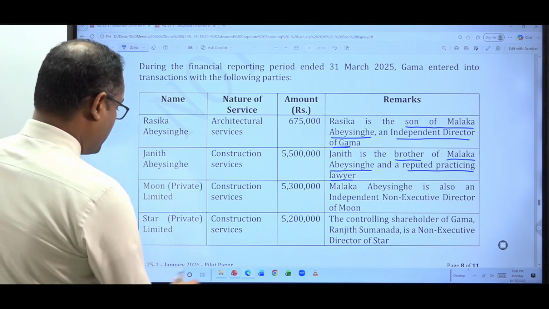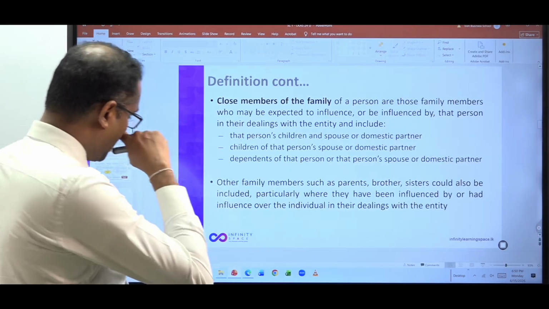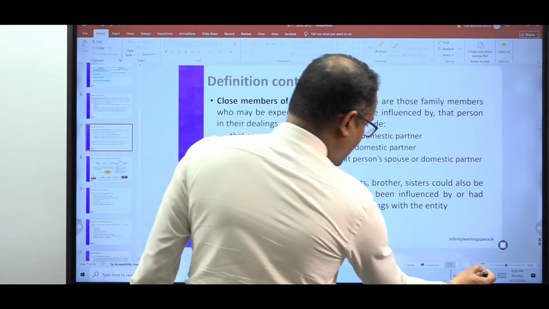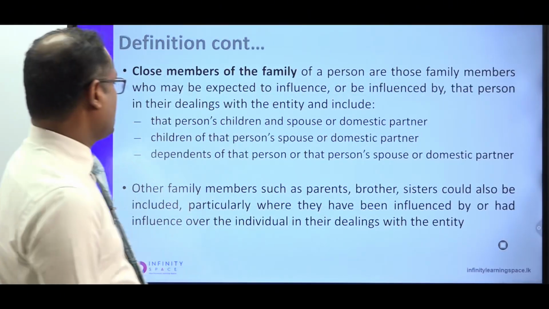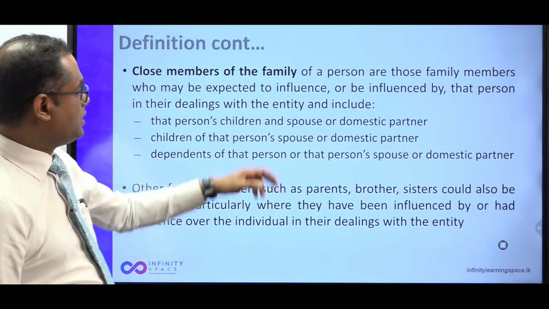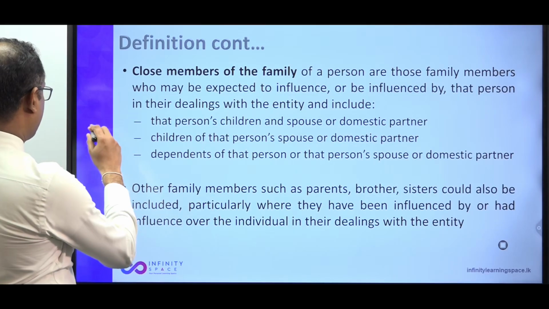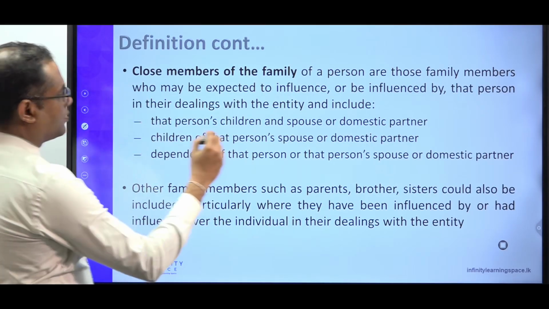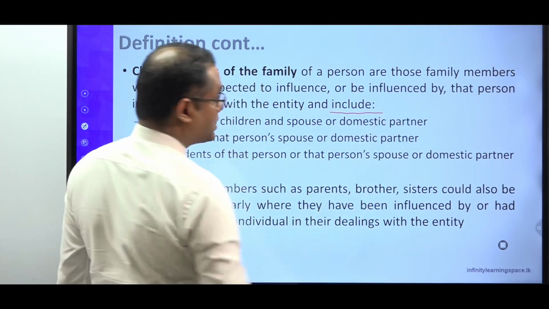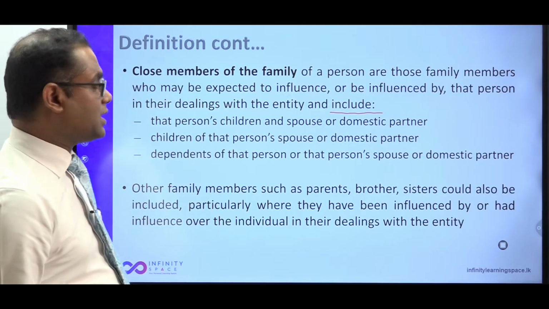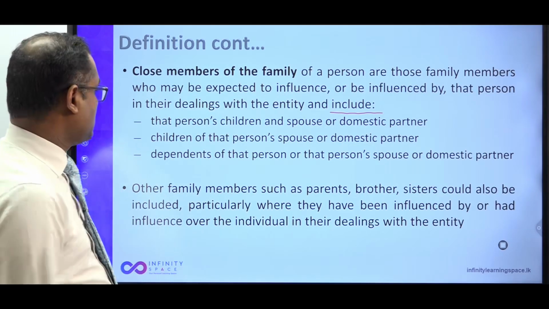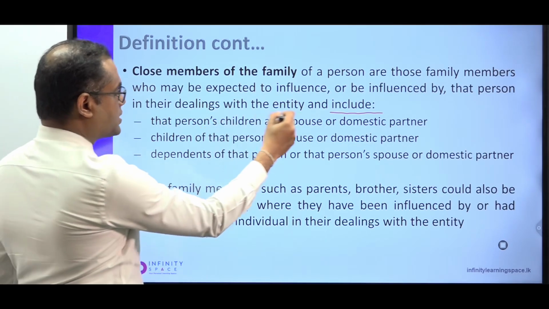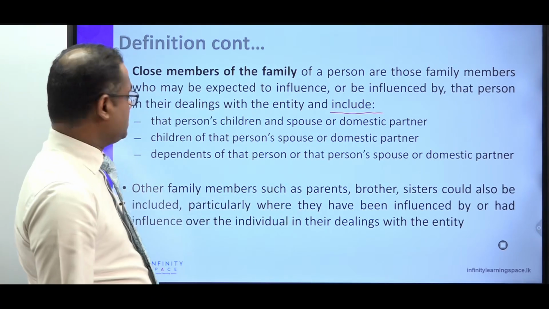So again, if I go back to the tutorial, we have been given examples for the close family members, and the standard, as I repeatedly mentioned, uses the word include. That means there can be many more. So the children, spouse, or the domestic partner.